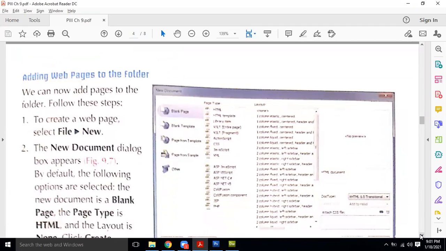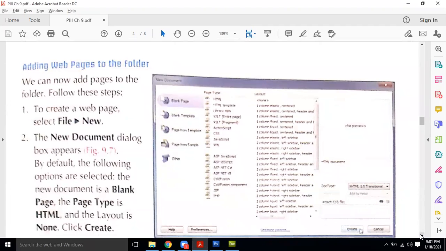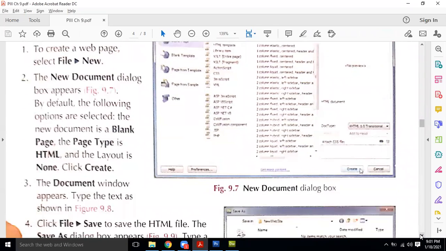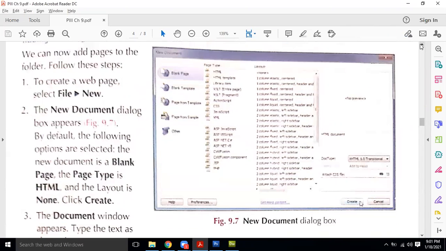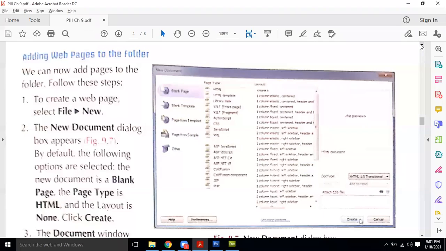Adding web pages to the folder, how we can add web pages. Of course, we have this mechanism that we can open multiple pages in one folder in order to make a website, and those pages will be linked together.